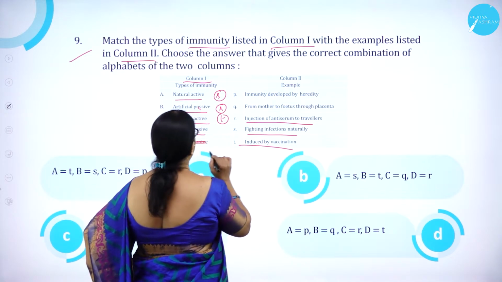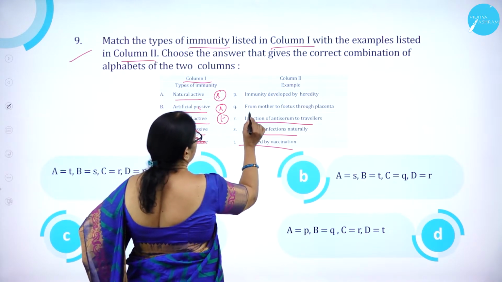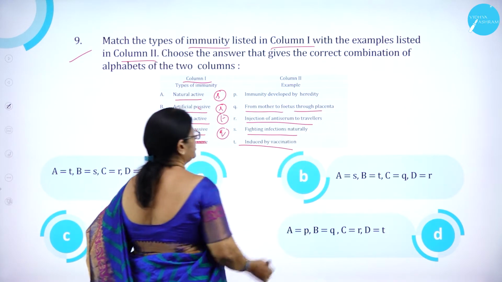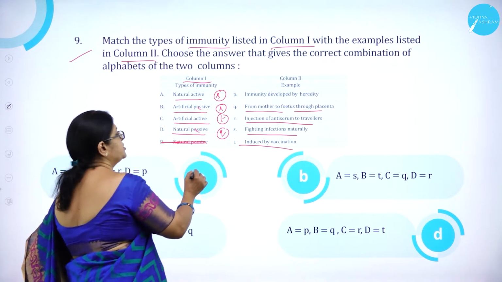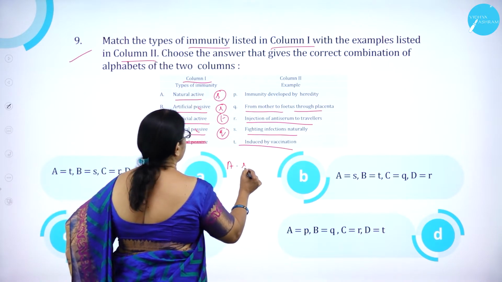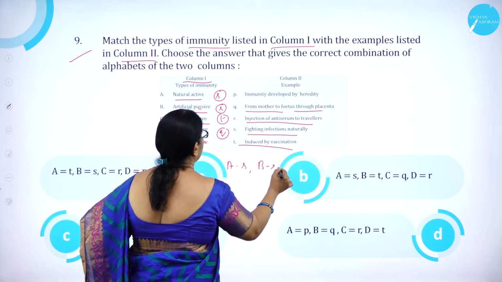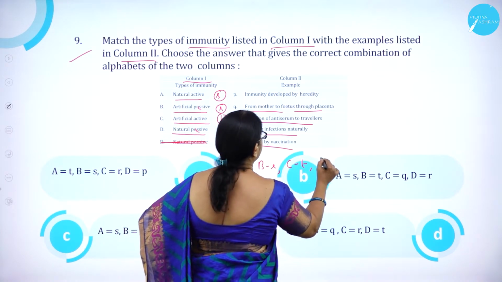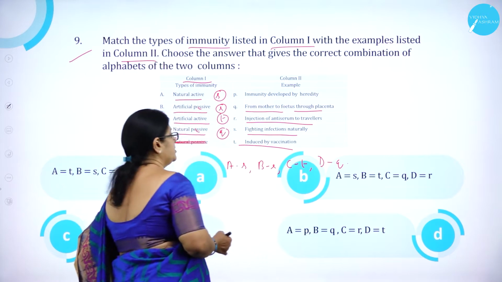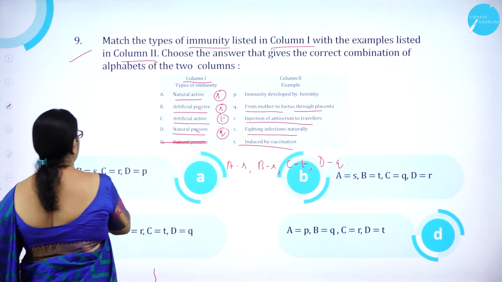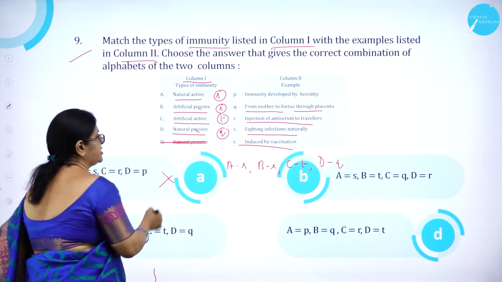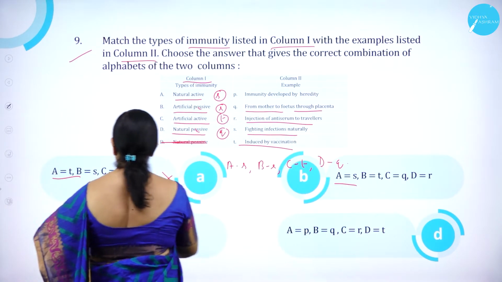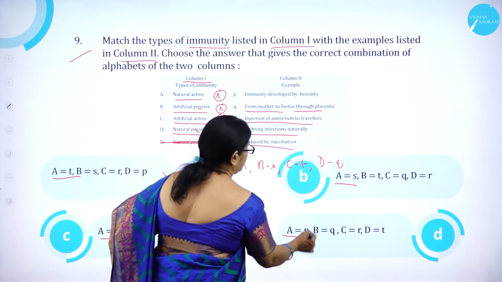Then artificial active, induced by vaccine. Then natural passive, from mother to fetus through placenta. So A, S, B, R, C, T, D, Q. So A, yes, first one it should be AS. Here it is AT. So obviously this is wrong. Here it is AS. Okay. Here also it is AS. Here it is APU. So it is wrong.